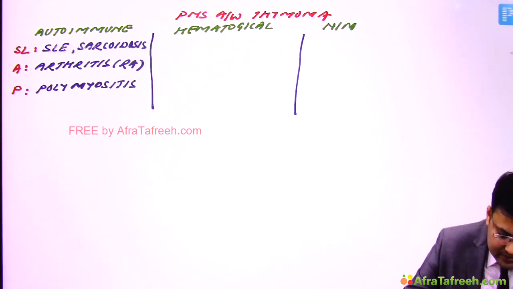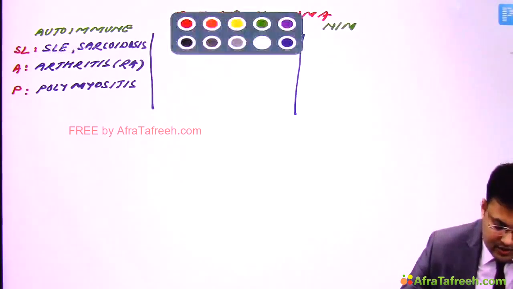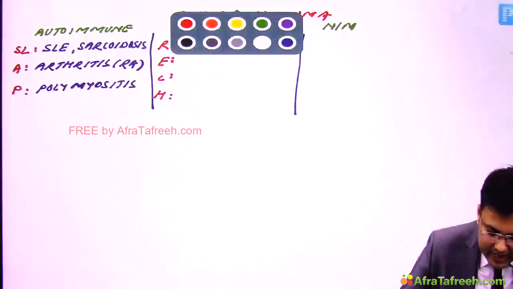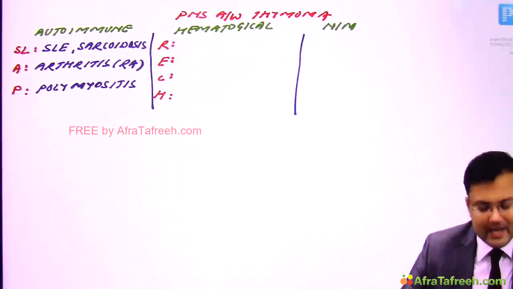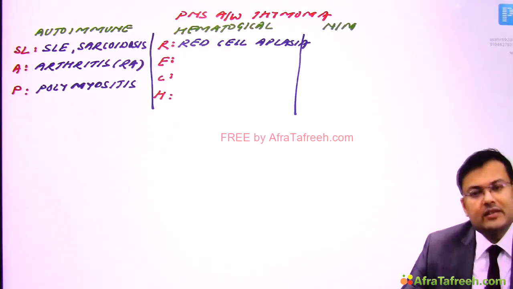Polymyositis. Simple. Now coming to hematological, and here the mnemonic is RICH, but the spelling is a bit different. Okay, R means red cell aplasia. E means erythrocytosis.